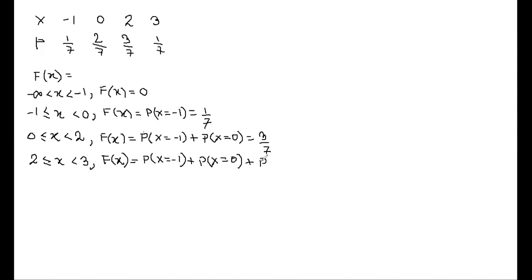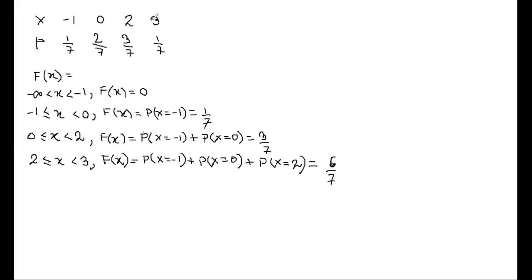So the value is 1 by 7 plus 2 by 7 plus 3 by 7, which is 6 by 7. Now the next part.